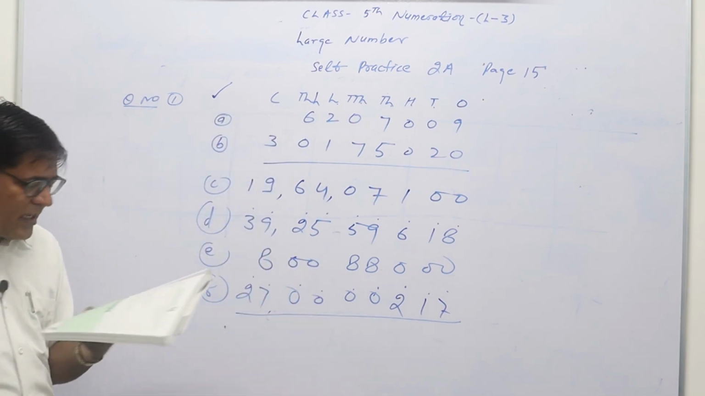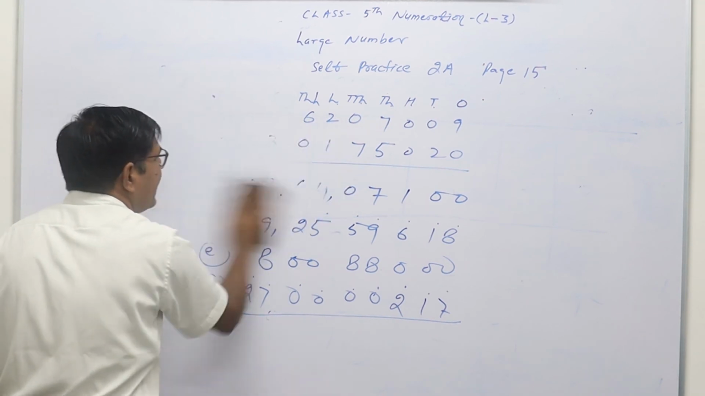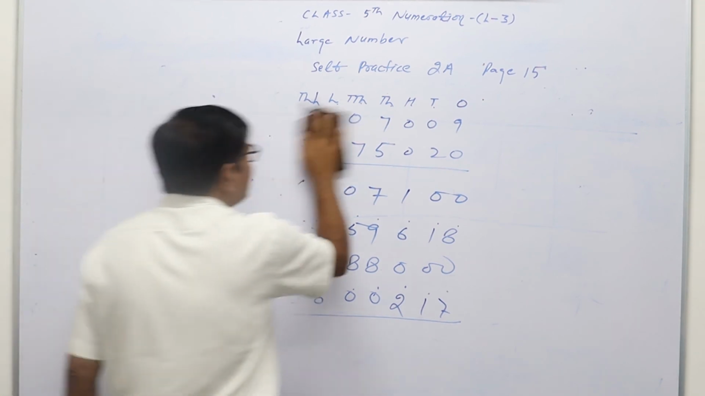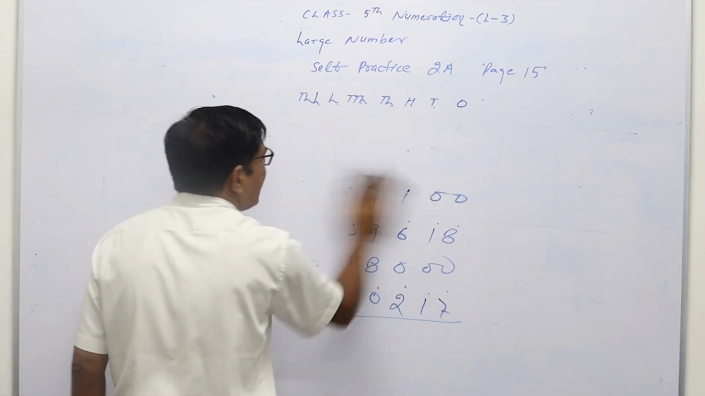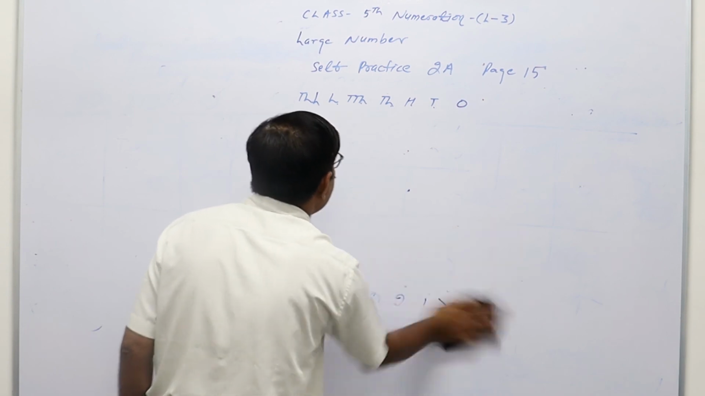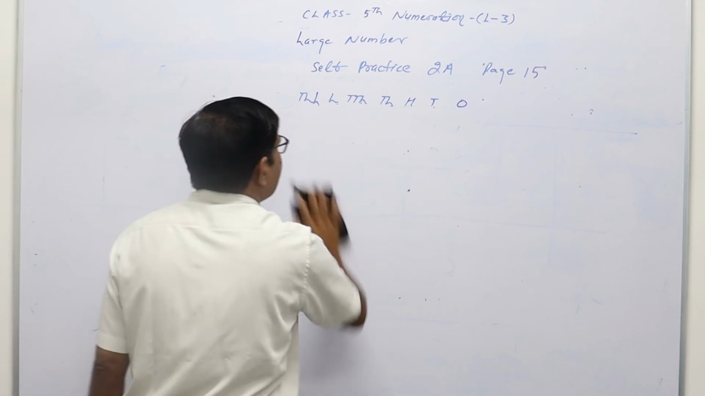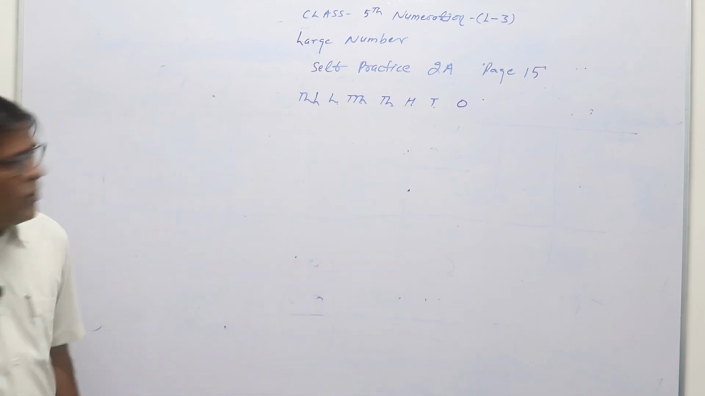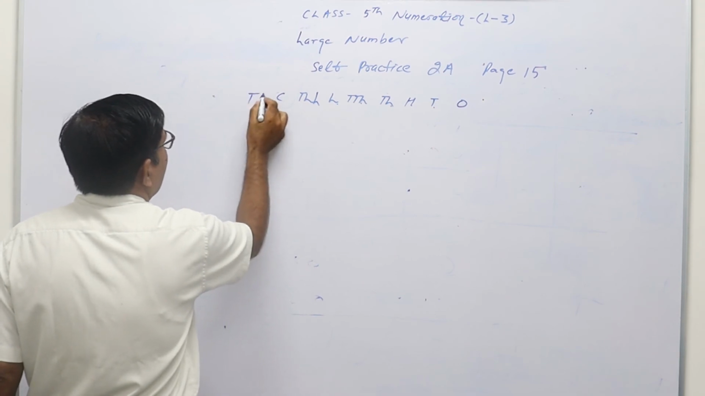Now next, question number 2. Some numerals are given and we have to write them in word form. So first we will learn the Indian place value chart: ones, tens, hundreds, thousands, ten thousands, lakh, ten lakh, crore, and then ten crore.